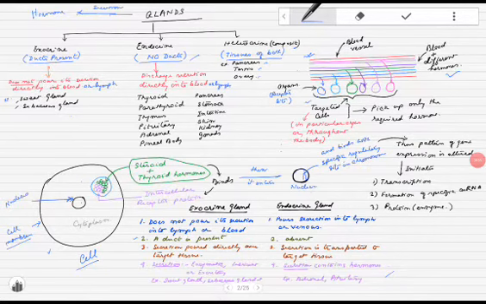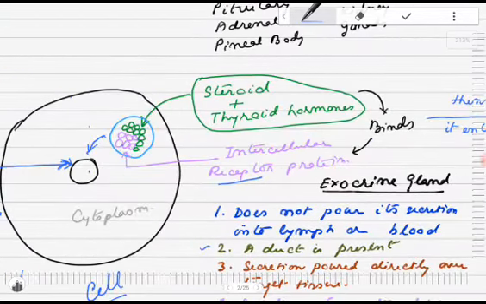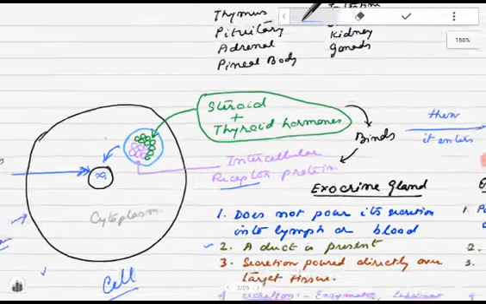Now the steroid and thyroid hormones bind with the intracellular receptor protein, which is lying inside, shown in purple. The steroid hormone binds with it, and then it enters the nucleus and binds with specific regulatory sites in the chromosomes, as I have shown in the picture.